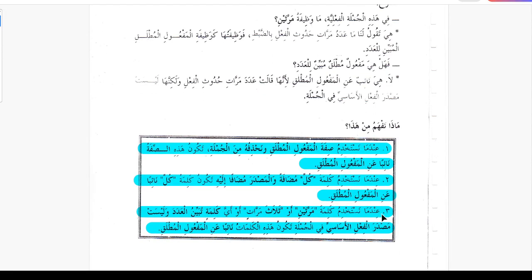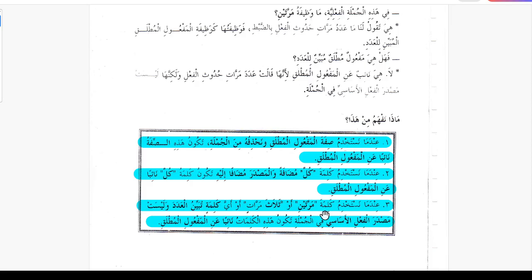And another possibility is when we use a word like marrataini or thalatha marratin, two times, two or three times, or any word like this which specifies the number, but it is not the masdar al-fi'l al-asasi of the main verb in the sentence.